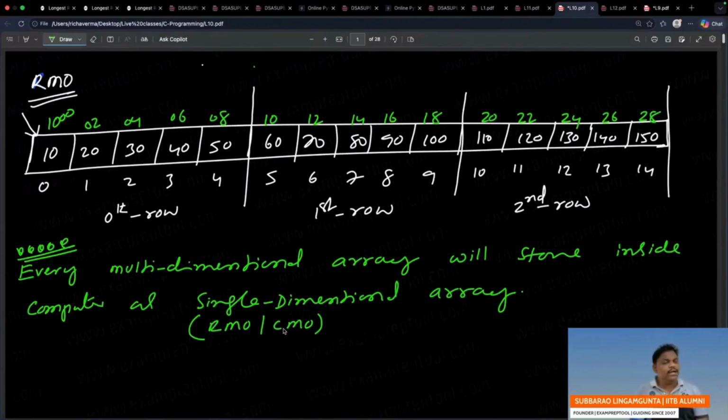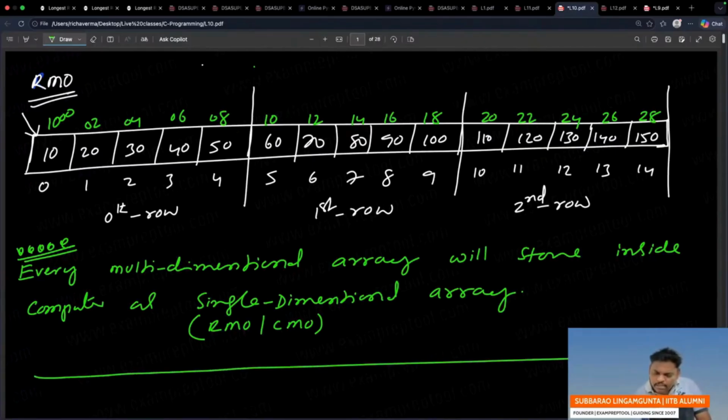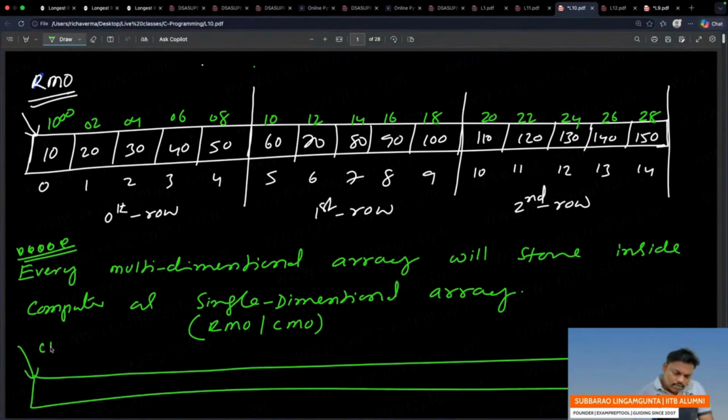You can store column major order also. Column by column you store. It is only for namesake. If anyone is looking for column major order, you can see this also. Just I am giving a skeleton. Column major order: if you see, every column contains three elements. 3 here, 3 here, 3 here, 3 here, totally 5 threes. So see this one, 0th column, first column, second column, third column, fourth column.